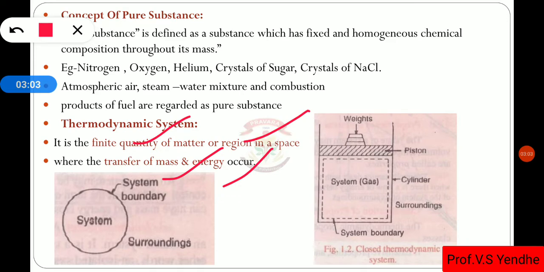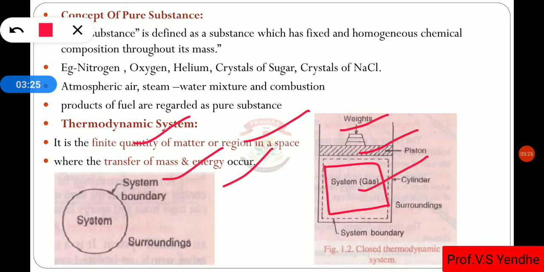Let us take an example of this cylinder. In that there is gas filled inside the cylinder. Then this is the piston above the gas. Then weights are added over the piston so as to keep the pressure constant inside the cylinder.